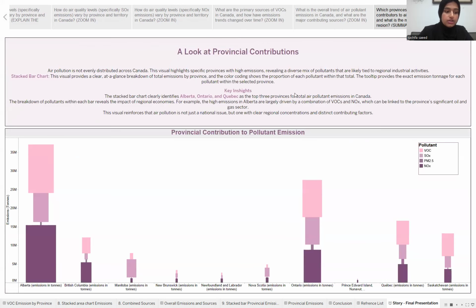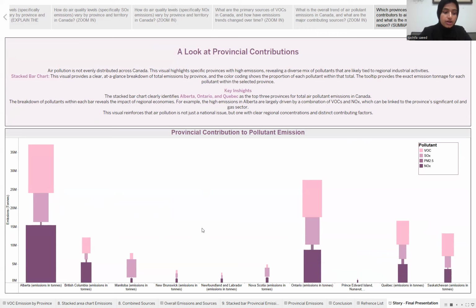So our final data story focuses on the provincial contributions to air pollution. This stacked bar chart here gives us an at-a-glance view of total emissions by province. It clearly shows us that air pollution is not spread evenly across Canada. We can see that Alberta and Ontario, as well as Quebec, are the top three provinces for total emissions.